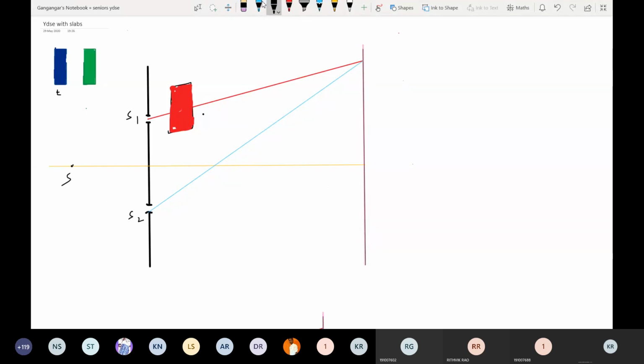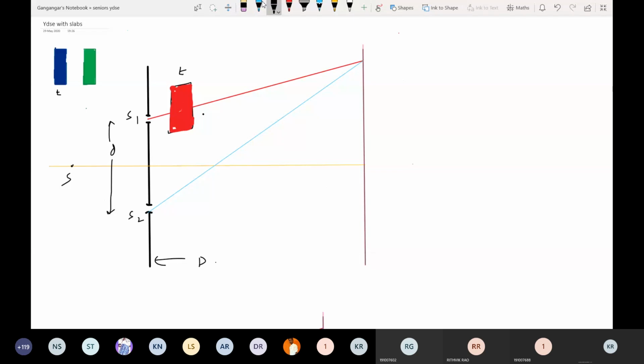And before that, if this slab were not there, let me compare all things. And now there's a thickness T. Instead of D, now I'll make the thickness T, a change in symbol. D I'll be using for the distance between the slits, and this capital D is the distance to the screen.